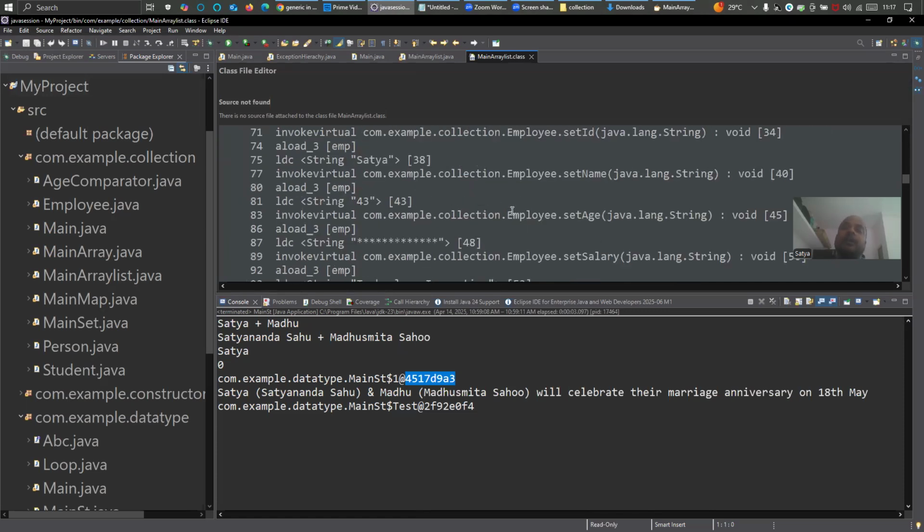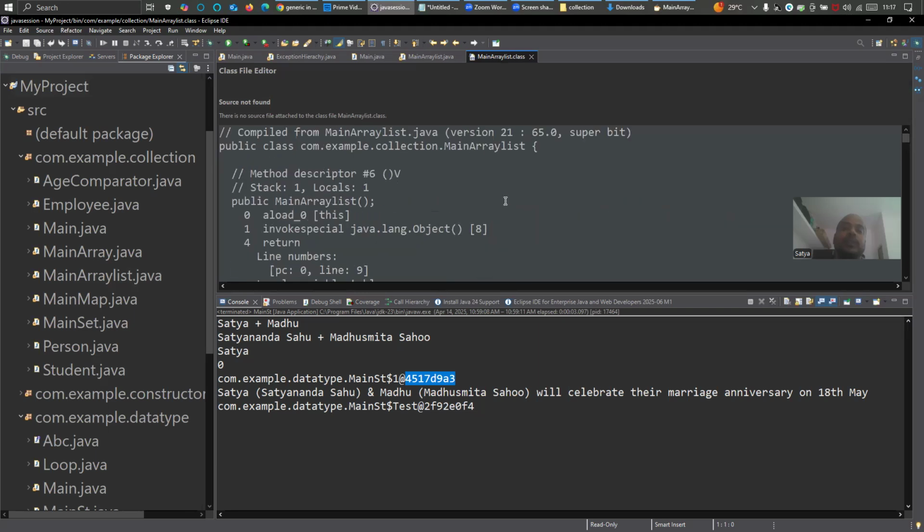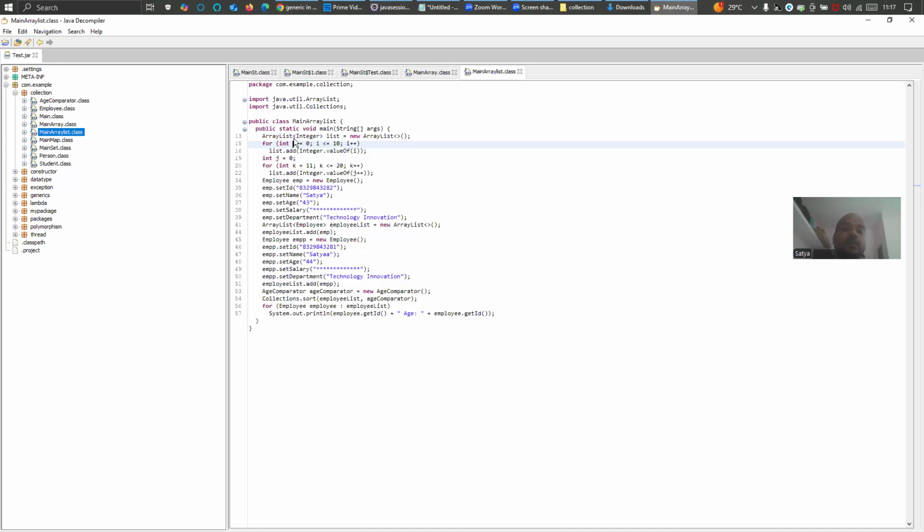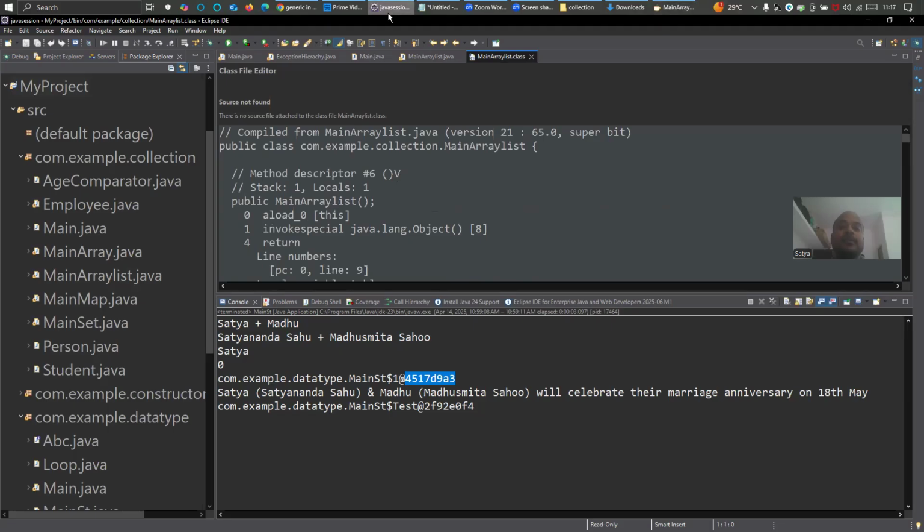There are some compilers which will not show you the generic, but this compiler, the old version of the compiler, if I find somewhere I have kept it, will not show the generic piece of code here. The generic is no more; it is not available after compile time. So how will it show, right? Because the .class file will not have the generic content or generic implementation. So the decompiler should not show the generic implementation, right? So that's how it is.